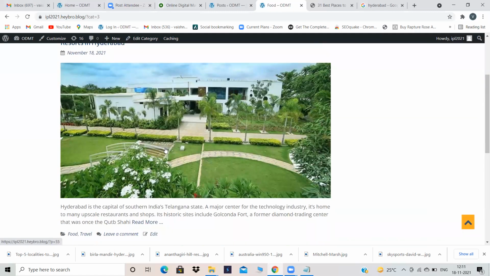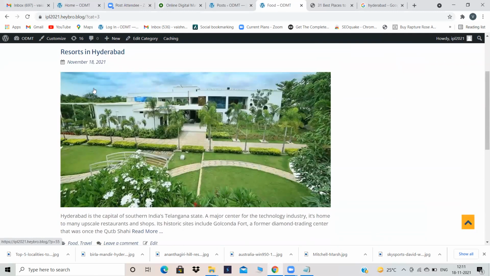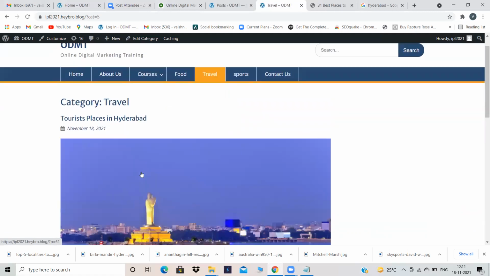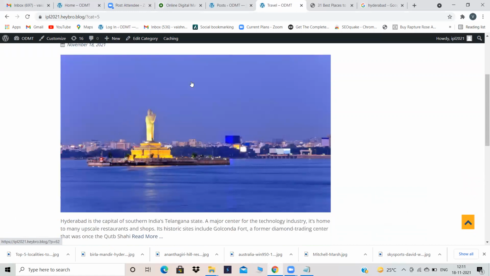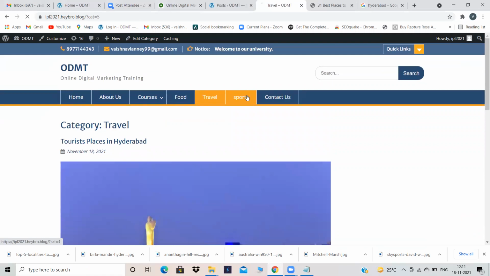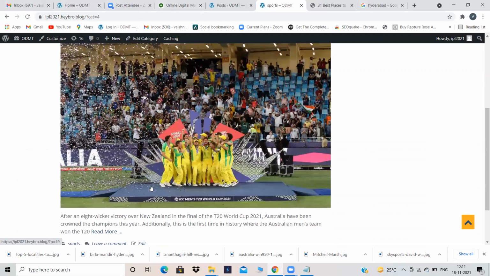See, whatever featured image we have given is appearing over here. Your title will be there, and below the title your featured image will appear. Again, travel. Below travel, see, we have given the featured image, and that featured image will appear. That means this is a thumbnail. Again, in sports also, my featured image will appear. This is my featured image.